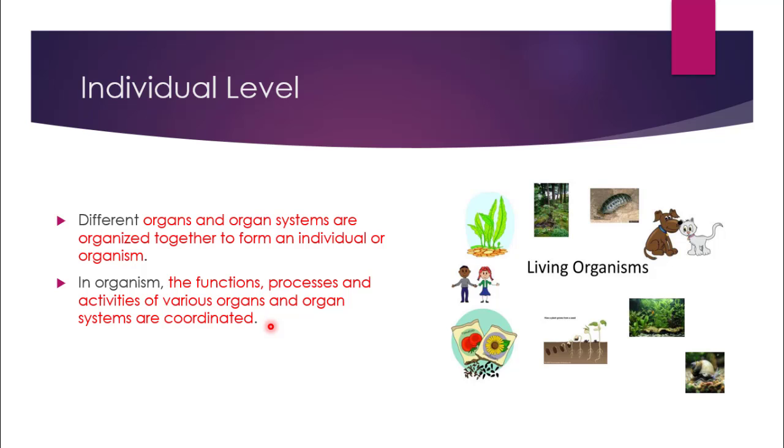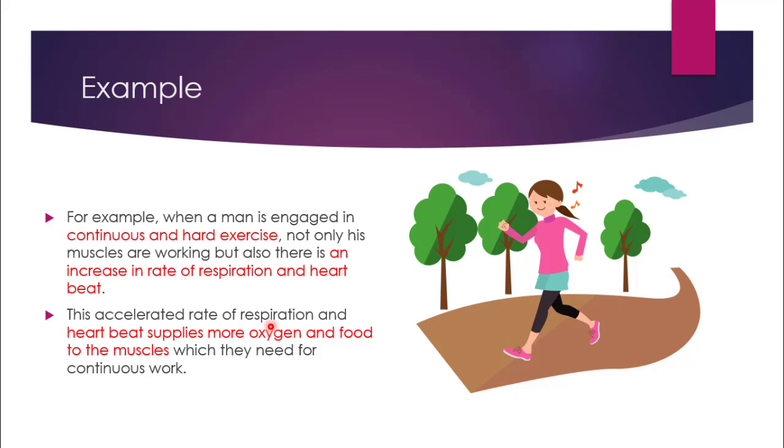Let us consider the example of an individual. When a man is engaged in continuous hard exercise, not only his muscles are working because he is running, but also there is an increase in the rate of respiration and heartbeat. Because when you are continuously running on a ground, your respiration rate increases because you need more oxygen to run, and similarly your heartbeat also increases.